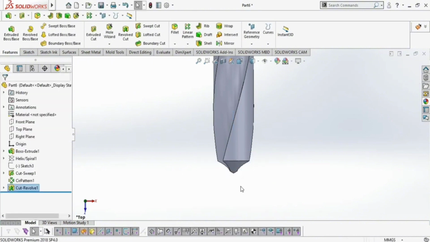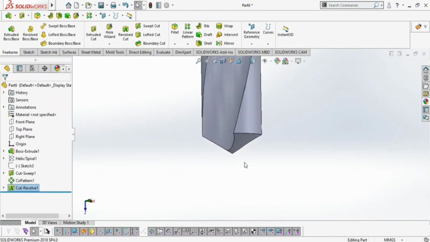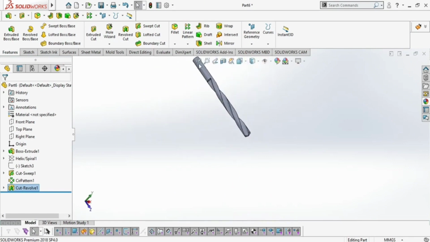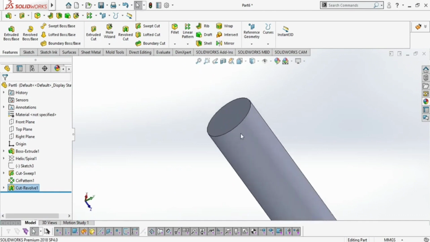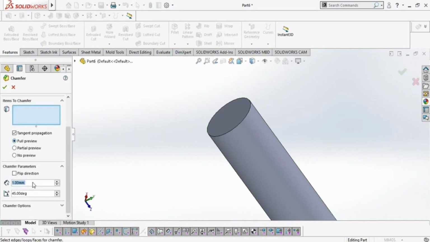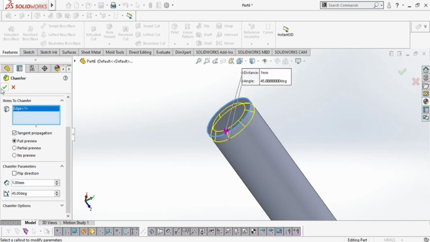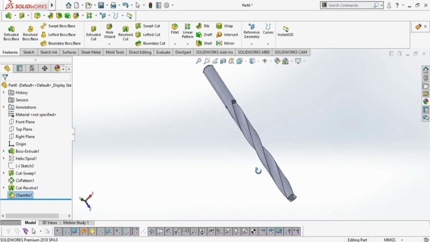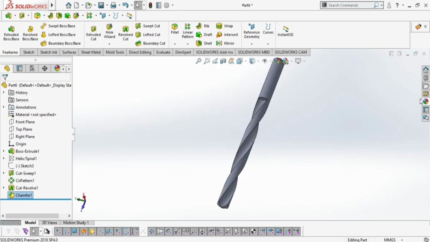Click OK. Now as you can see this, the tip of this drill bit has been created. Now we have to chamfer this upper portion. For this, click on chamfer, set the dimension to 1 mm and 45 degree. Click this portion, click OK. Now as you can see, this our drill bit is completely ready.